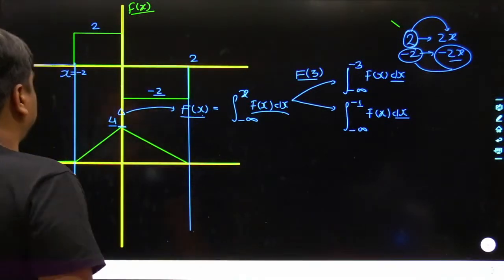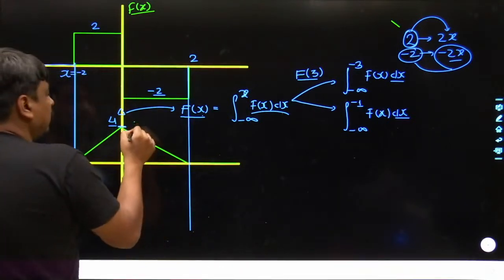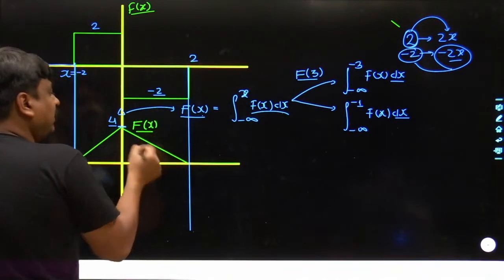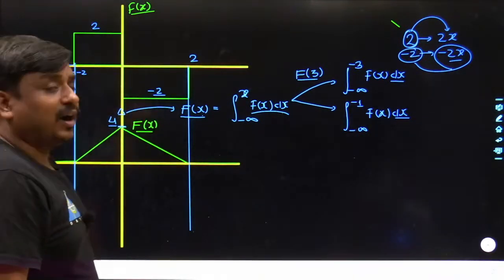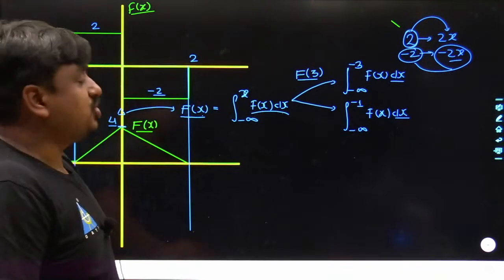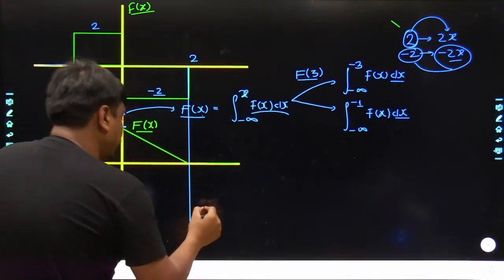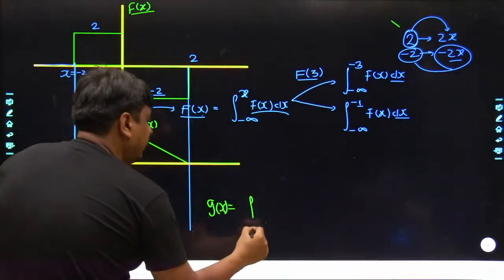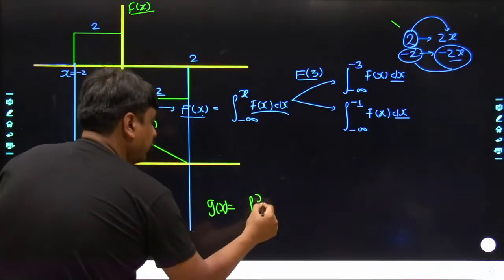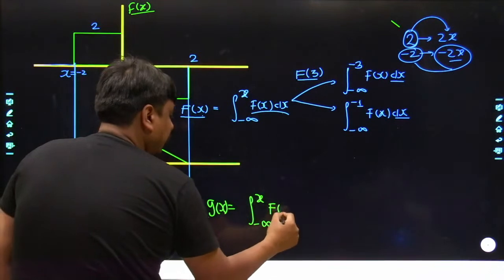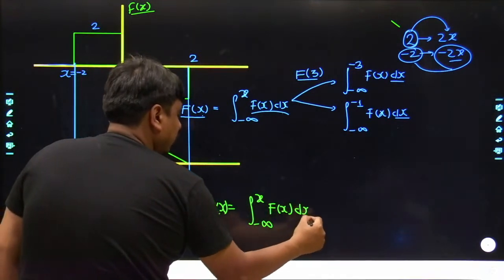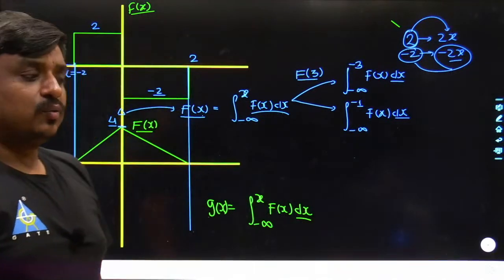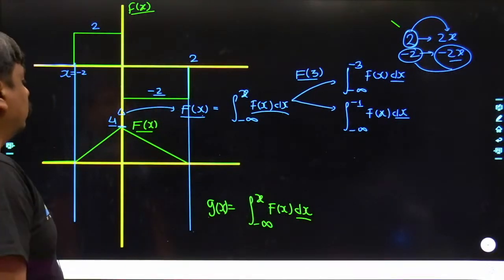Now let's take, this has been your new function. And taking the reference of this function, if I create another function, let's take g(x), where g(x) is defined as the integration from minus infinity to x of capital F(x) dx. May I know how the curve would look like?